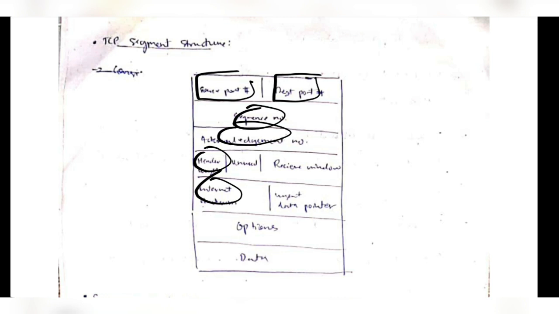Okay, and this is the TCP segment structure. Here also we have the source port and the destination port, and along with that, since it's reliable data transfer, we have a few more attributes like sequence number, acknowledgement number, header length, checksum, and the segment data pointer, and here we have the data which is transferred.